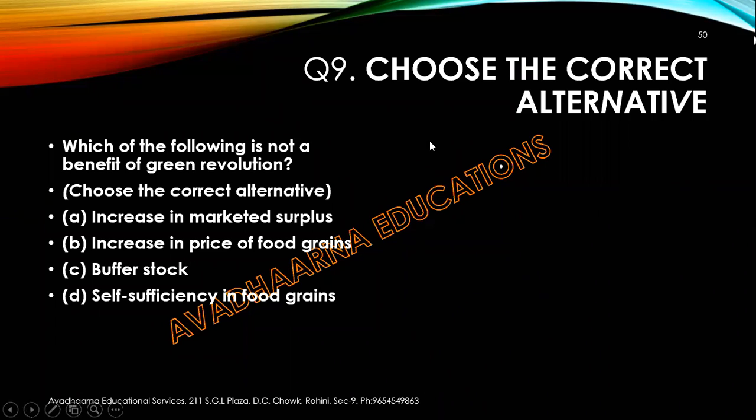Let's move to the next question. Choose the correct alternative. Which of the following is not the benefit of green revolution? First, increase in marketed surplus. Second, increase in price of food grains. Third, buffer stock. Fourth, self-sufficiency in food grains.